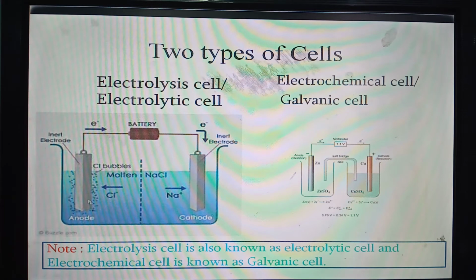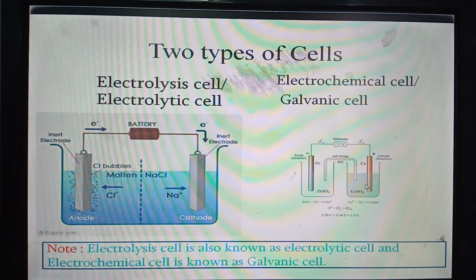In this instrumental arrangement, an ionic compound, sodium chloride, has been decomposed to sodium metal and chlorine gas by passing electricity. That is, sodium chloride has been decomposed with the help of electricity. So this is the example of electrolysis cell or electrolytic cell.